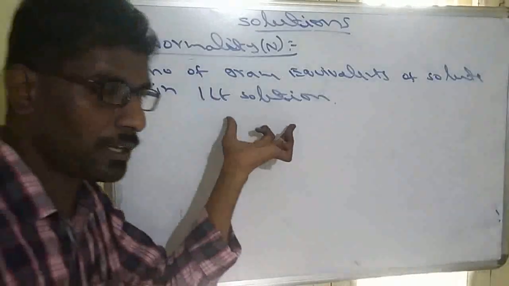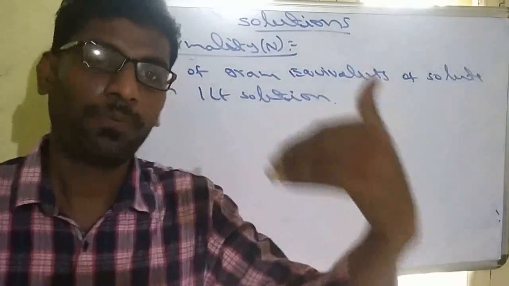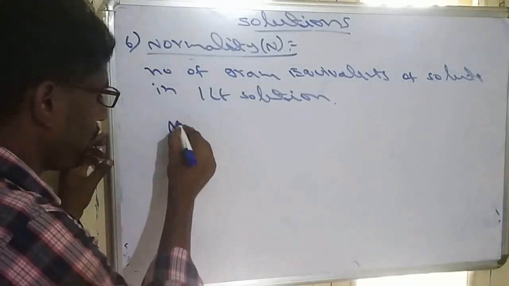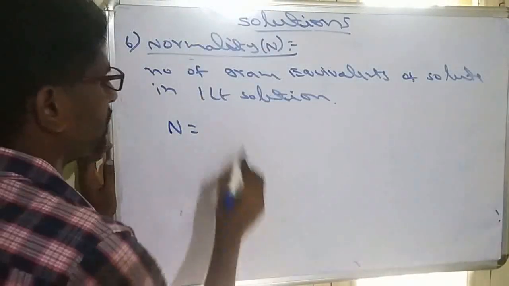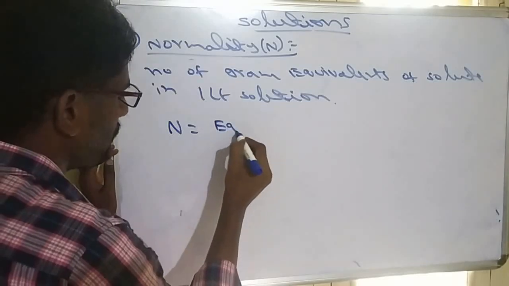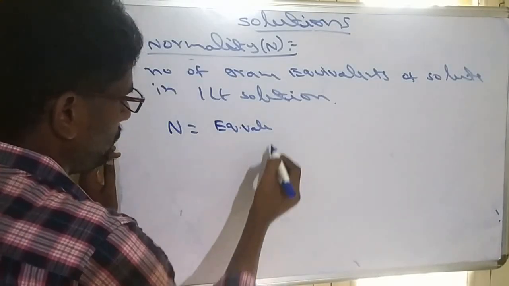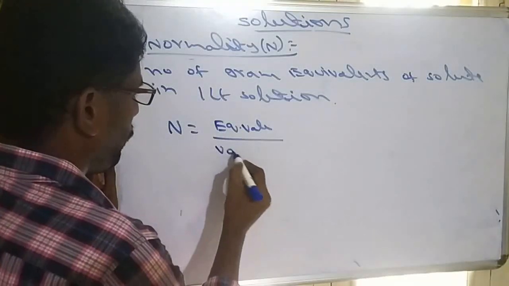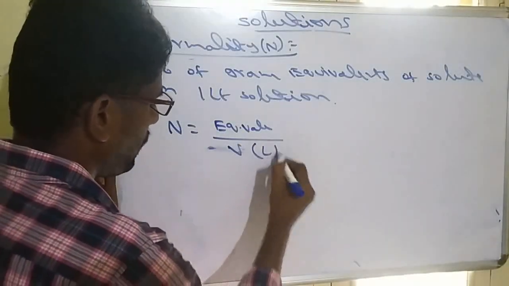So in 1 liter solution, how many equivalents are there, that is called normality. Its formula will be number of equivalents by volume in liter.